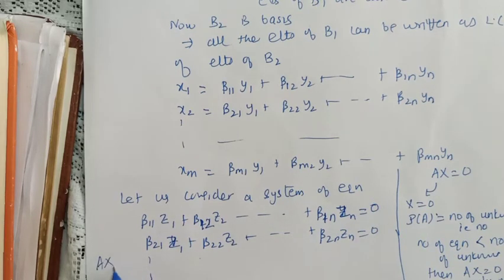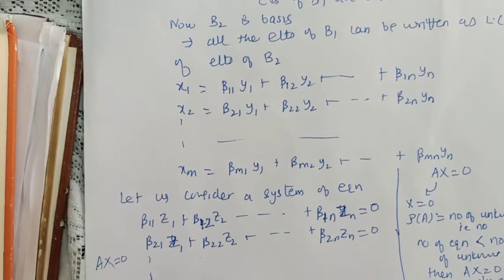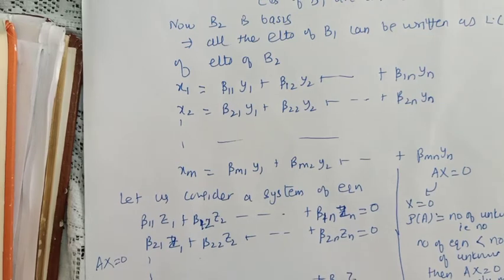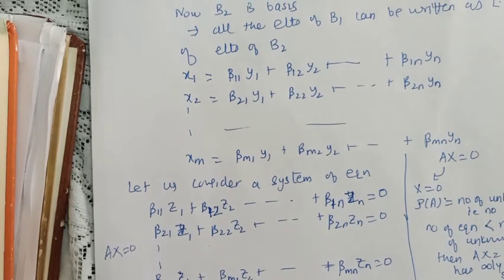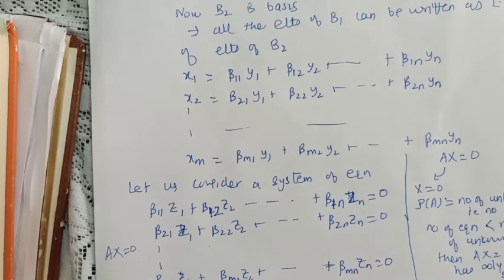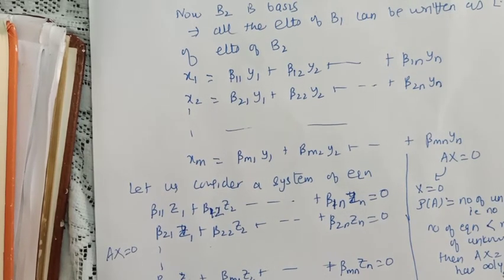This is now the system Ax is equal to 0, if you can observe. So now look at this system and just see that I am saying this system always has a non-zero solution. Why?